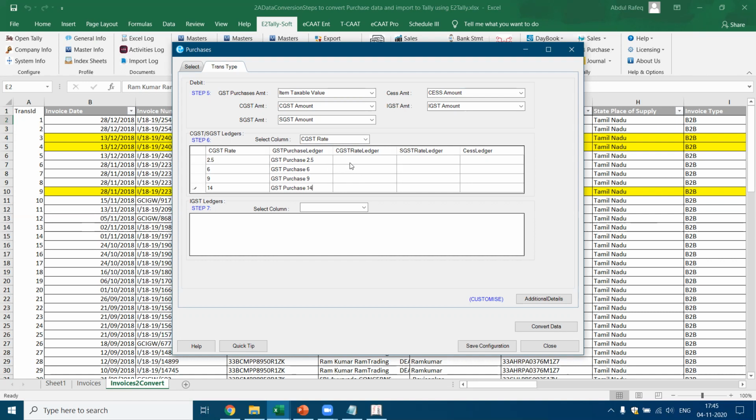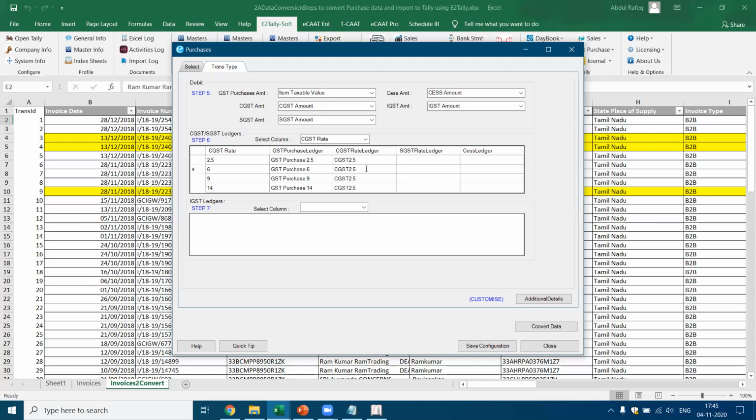14. Now here I have to give the CGST rate. So this will be CGST 2.5. Okay, so I'm going to take this. You can also connect to Tally. If you connect to Tally, you can go and pick the ledgers directly from here, instead of manually entering. I can connect to Tally and directly take it here.